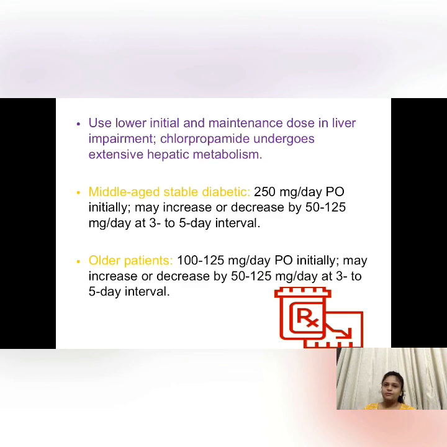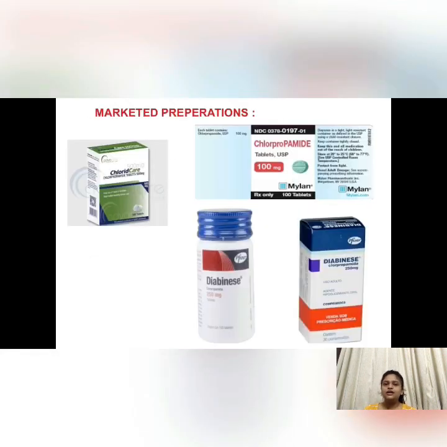Then these are the available marketed preparations, some of which I have taken pictures of and shown you over here. It consists of all the different marketed preparations of chlorpropamide which are available right now in the market.